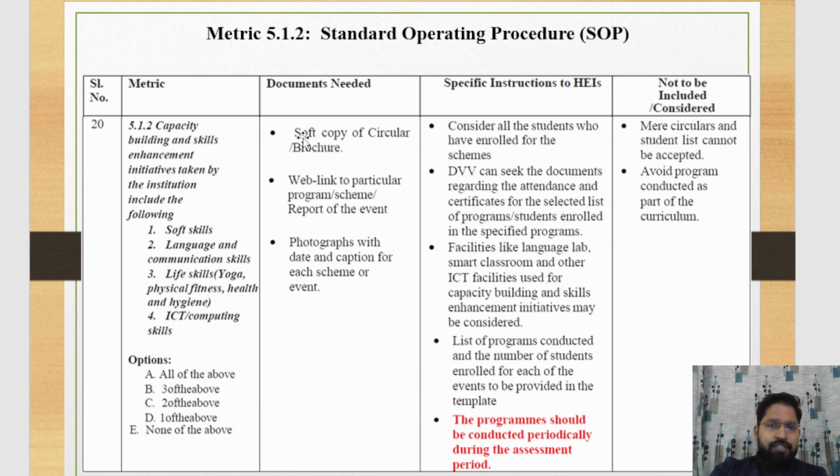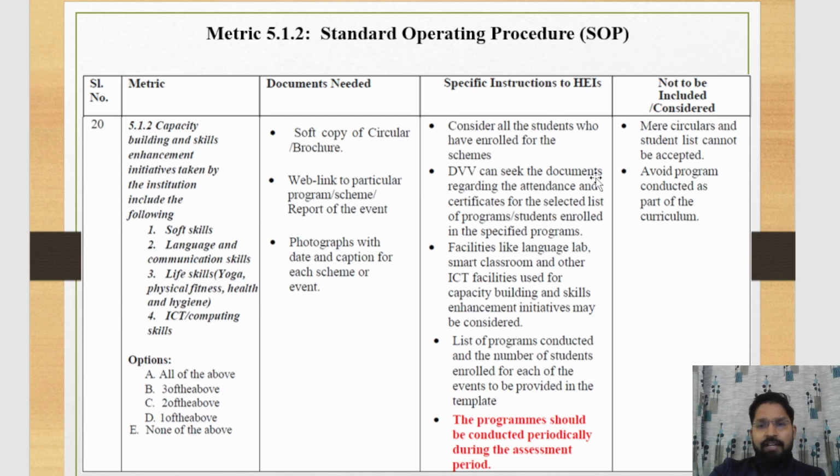Here we mention a short copy of the circular or brochure, means a report of that activity is needed. A web link to the program or skill report of the event; here it is mentioned that a report is needed. Inside the report, we can mention the brochure, all the photographs and a caption for each scheme of the event. You can mention this inside the report. Here consider all the students who have enrolled for the scheme.